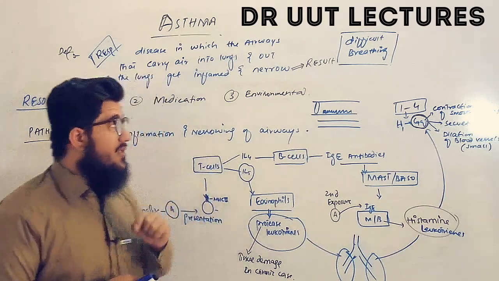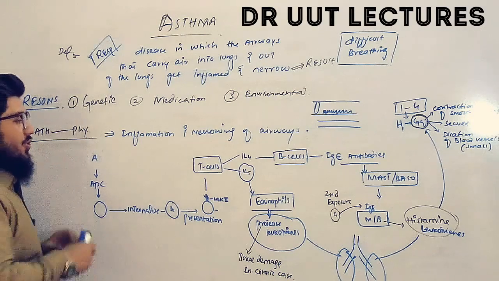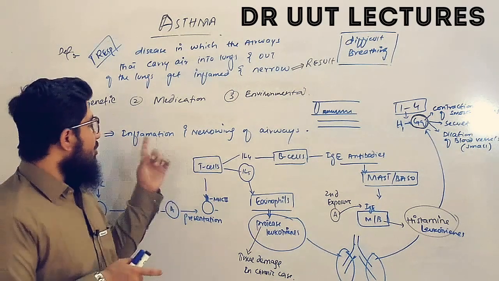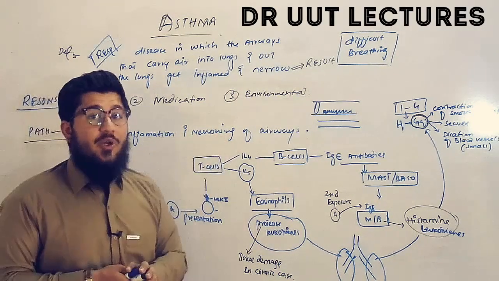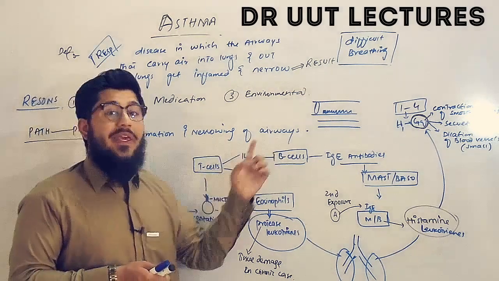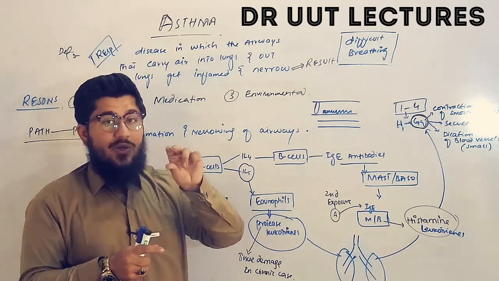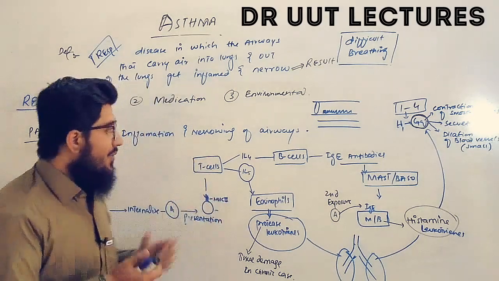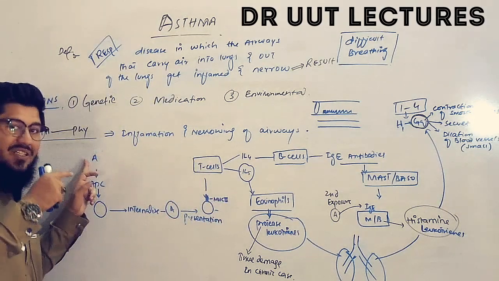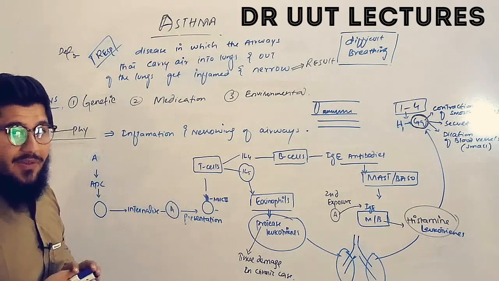Now let's come towards the last point, that is the pathophysiology. Here we'll discuss how the inflammation and narrowing of the airways is actually seen. Means how our airways will become inflamed, or you can say narrow. So let's start our discussion from the allergen or any antigen. If it is entering into the body, what is going to happen then?